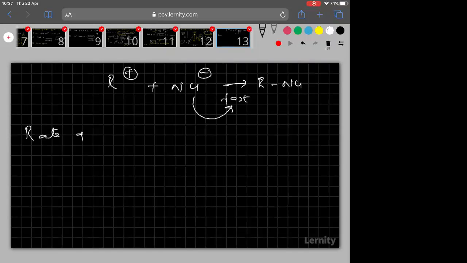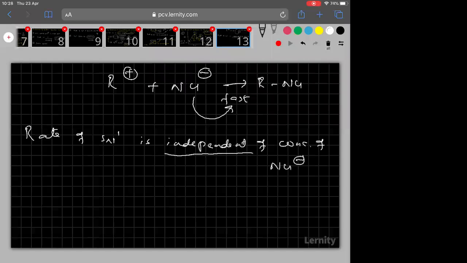So remember, rate of SN1 is independent of concentration of nucleophile. Since the nucleophile is coming in the fast step, it never determines the rate. So rate of SN1 is independent of concentration of nucleophile.